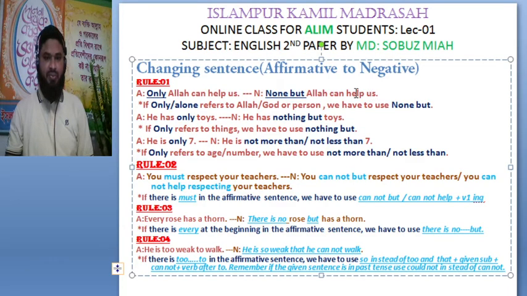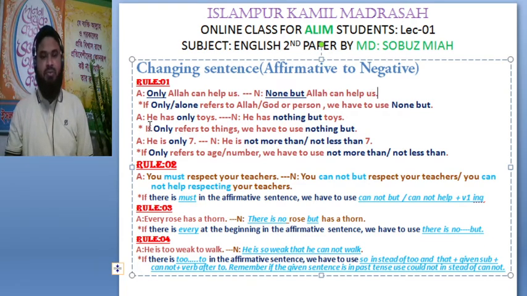So, rule number 1, only Allah can help us. To make this sentence negative, none but Allah can help us. If only or alone refers to Allah or God or person, we have to use none but at the starting to make the sentence negative.